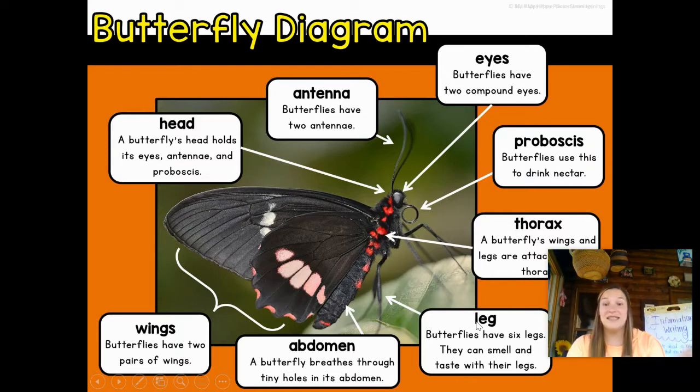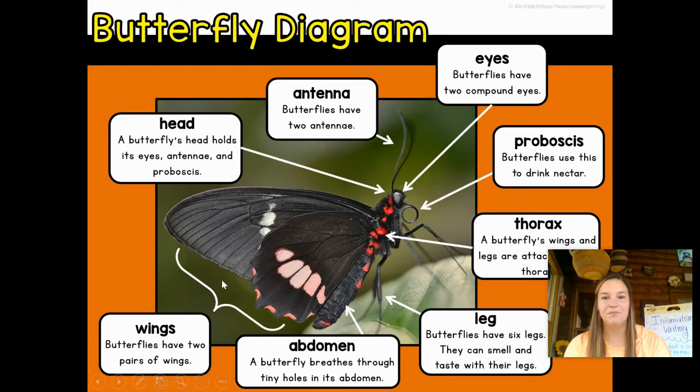Legs. Butterflies have 6 legs. They can smell and taste with their legs. Isn't that cool? And this is their abdomen. The butterfly breathes through tiny holes in its abdomen. And then on the back here, we have the wings. Butterflies have 2 pairs of wings, okay? They have the 2 in the front and the 2 in the back.